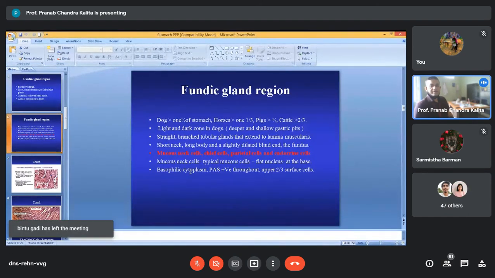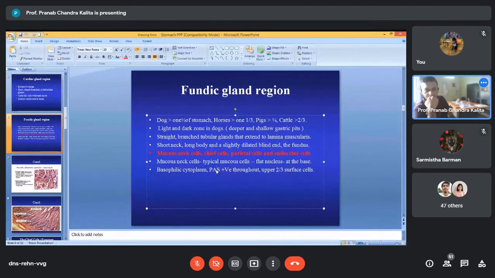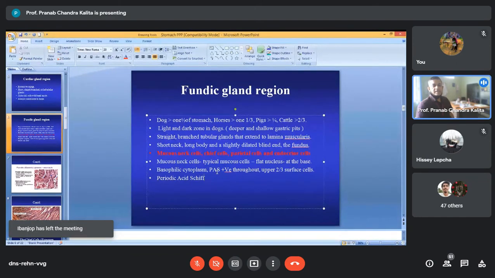Cytoplasm is basophilic, PAS positive. You know what is PAS? I have told you in the last class. PAS means periodic acid Schiff. Okay? It is a staining. It is the name of a stain. So these mucous neck cells, they are having basophilic cytoplasm and they stain positive with the PAS stain, periodic acid Schiff stain throughout.